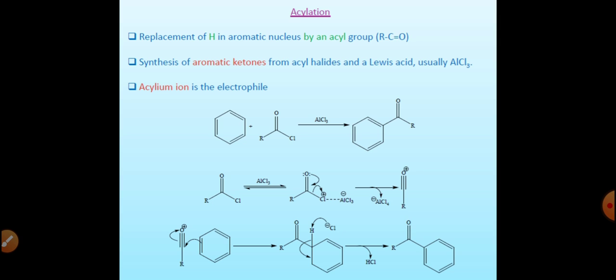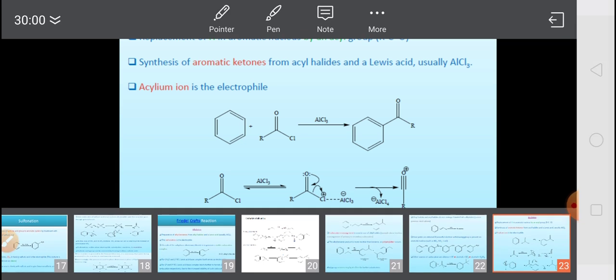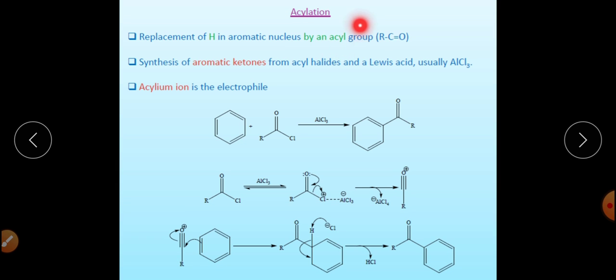In this reaction, we generally use acid chloride, in which the hydrogen of the benzene ring is replaced by the acyl group. And what is the acyl group?